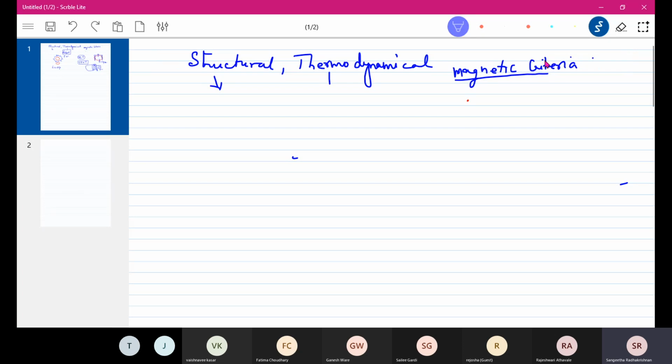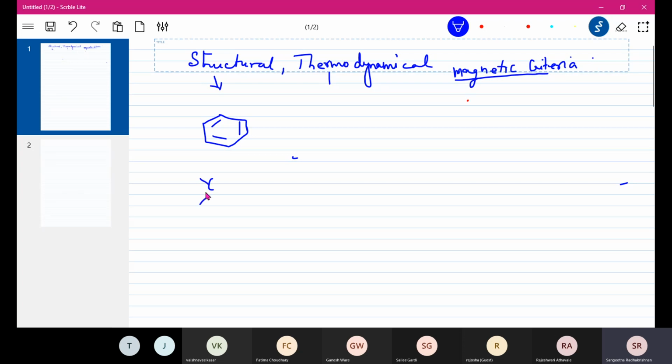Before we learn the magnetic criteria, let us briefly go to structural criteria once again. What kind of reactions would you expect benzene to give? Will you expect substitution reactions or addition reactions in case of benzene? Substitution. Although ideally, because there is a double bond, it should have undergone addition, because double bonds usually undergo addition reaction. But we find that benzene preferably undergoes substitution reaction. That is why we say the pi bonds are quite stable in case of benzene.